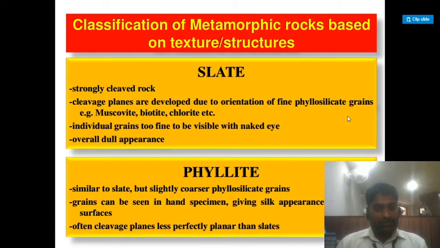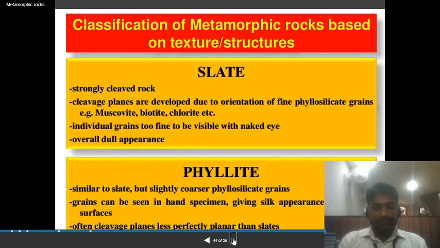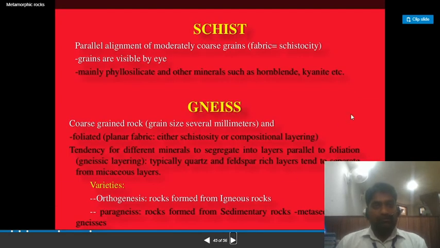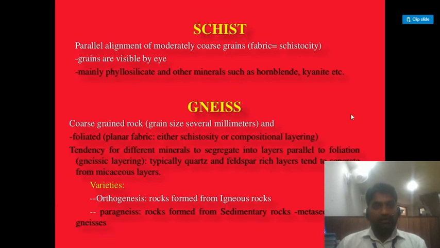Overall dull appearance. Phyllite, similar to slate but slightly coarser. Phyllosilicate grains can be seen in a hand specimen, giving a silky appearance to the cleavage surface. Often the cleavage planes are less perfectly planar than the slates. Schist, parallel alignment of moderately coarse grain fabric is equal to schistosity. Grains are visible to the eye. Mainly phyllosilicates and other minerals such as hornblende and kyanite, etc.